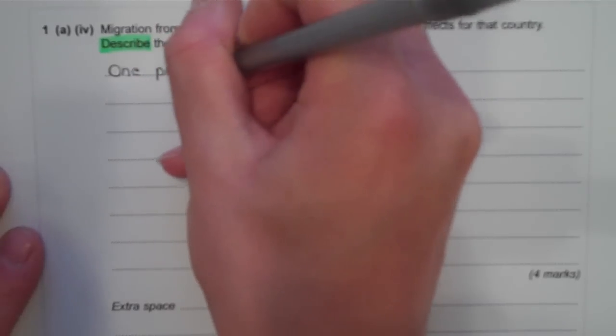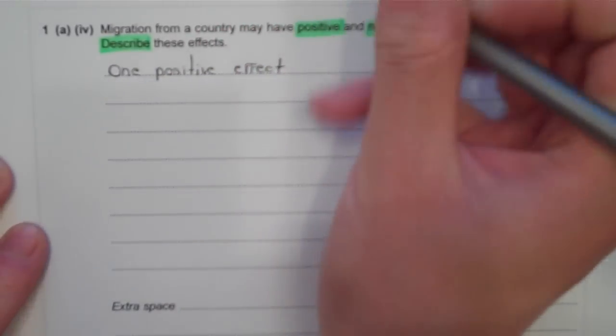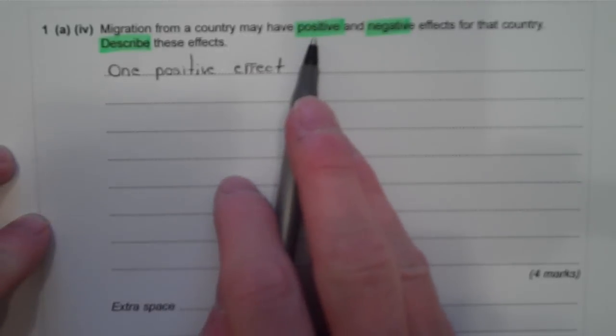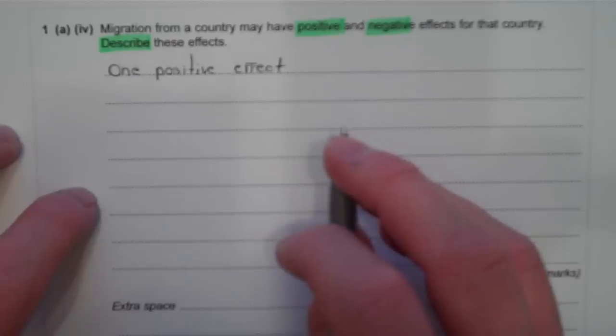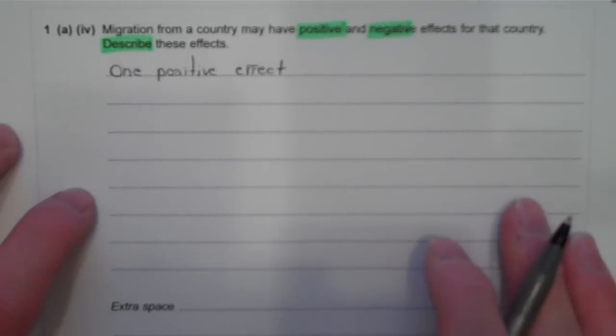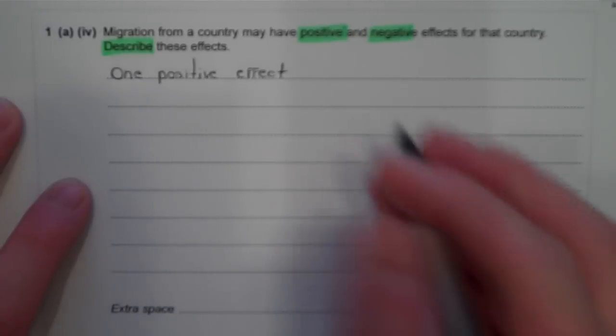Now, I'm going to start this answer by writing one positive effect. So I'm addressing this first part of the question here. One positive effect is that migrants are going to learn new skills. Now those new skills they can take back with them to the country of origin if they return home. So I'm going to make that my first point for my first mark.